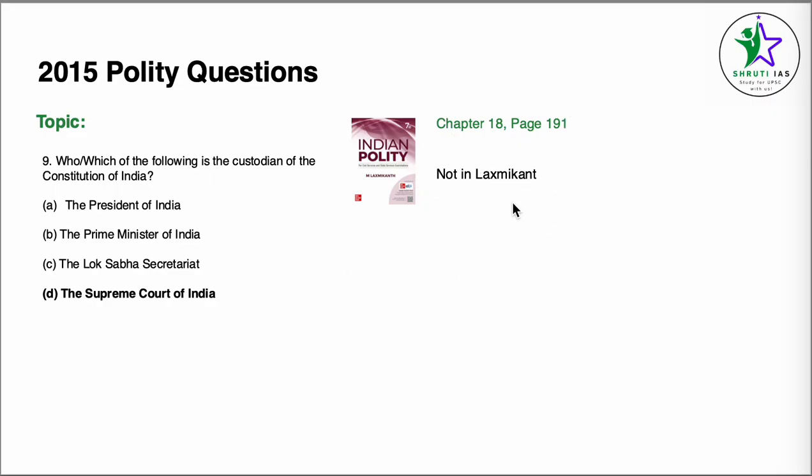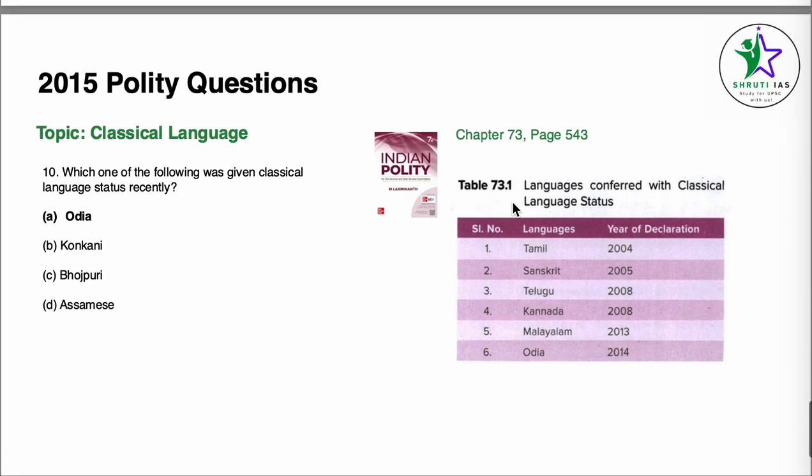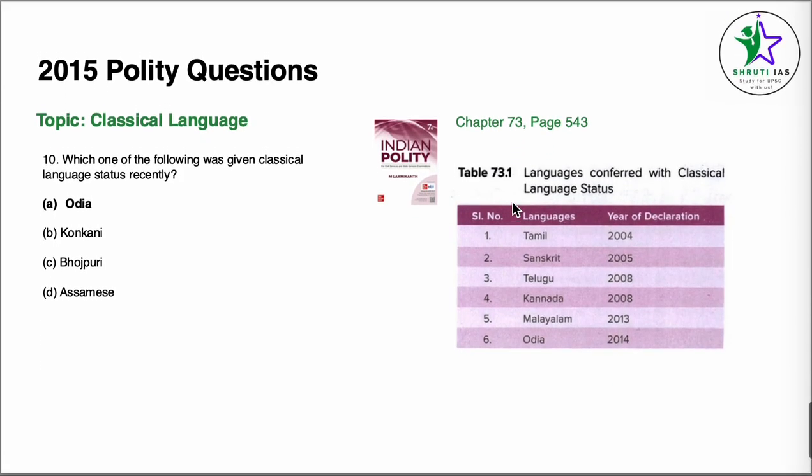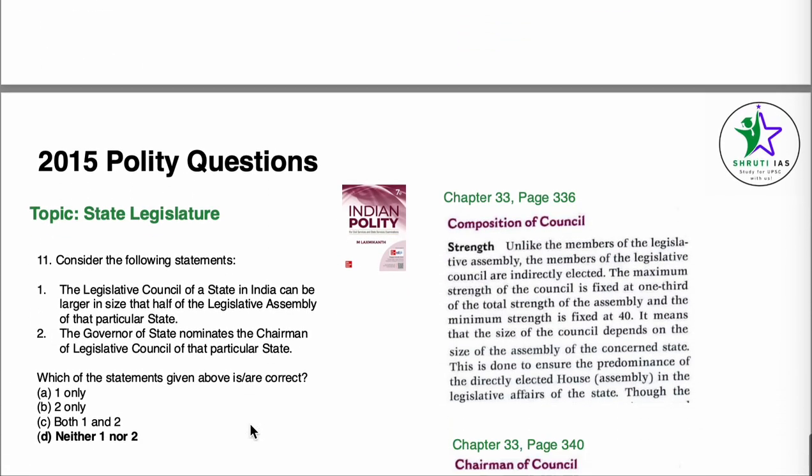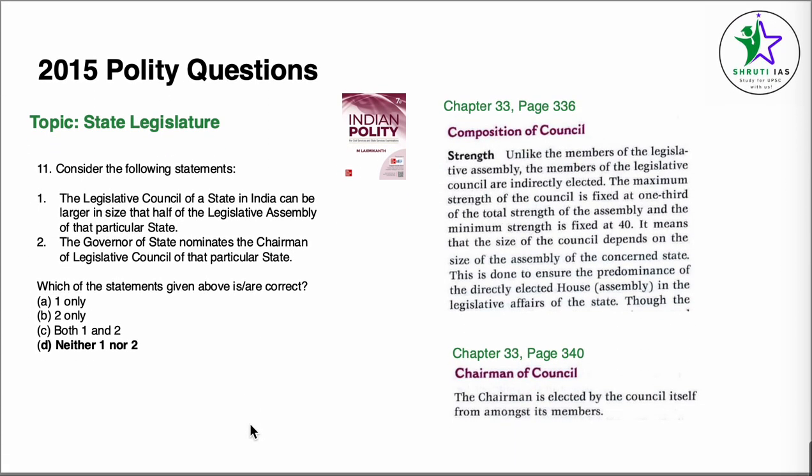Coming to question number 10, the topic is classical languages. Which one of the following was given a classical language status recently? For this, we go to chapter 73, official languages. Page number 543, the list of classical languages is given. Odia was added in 2014. Answer becomes Odia.